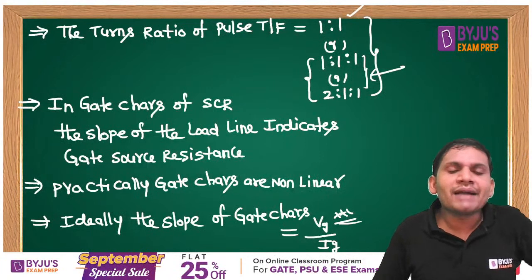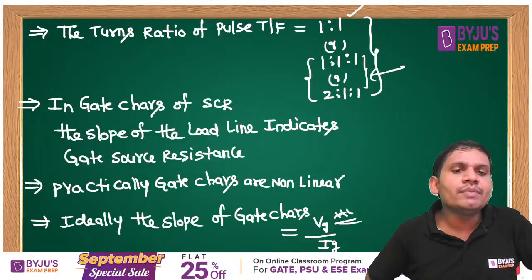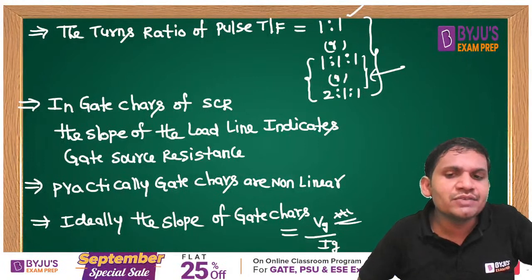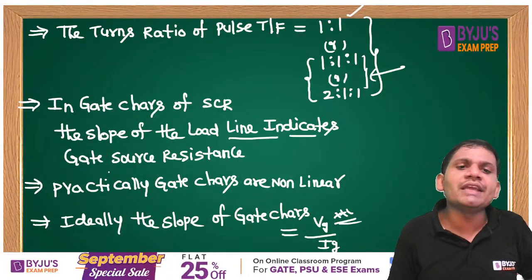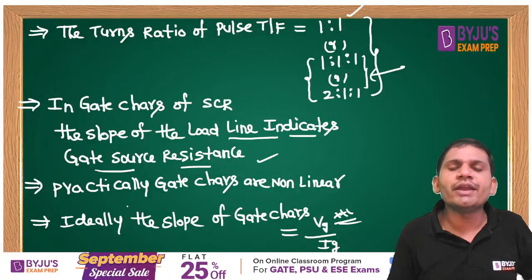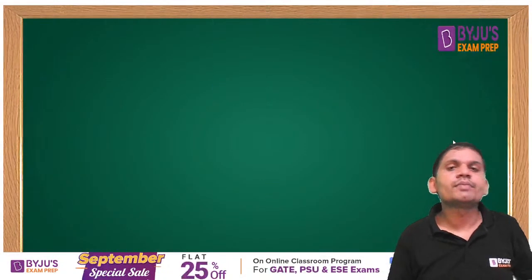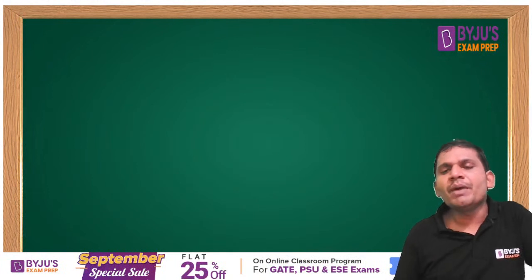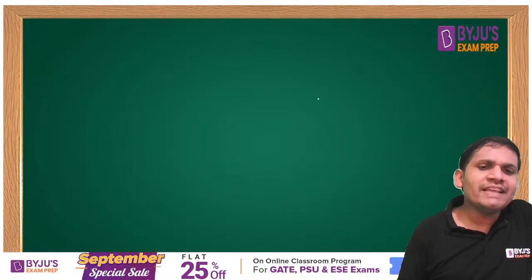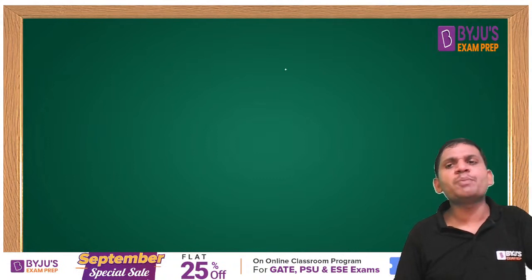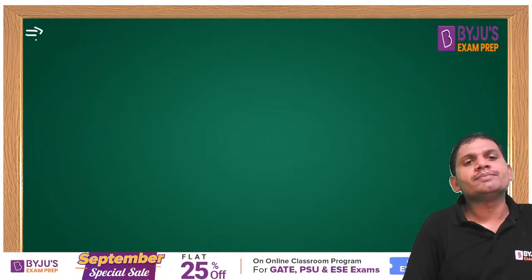The practical gate characteristics are non-linear. Ideally, the slope of gate characteristics is Vz by Ic. In gate characteristics of SCR, the slope of the load line indicates gate source resistance. These are the points you remember with respect to gate characteristics, and all these points I am explaining with respect to SCR.